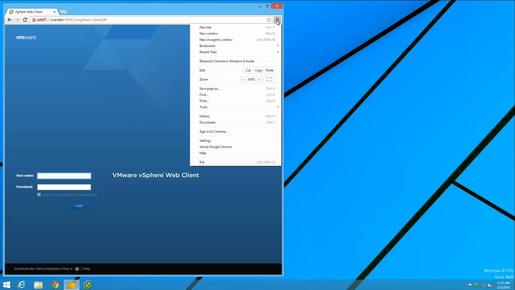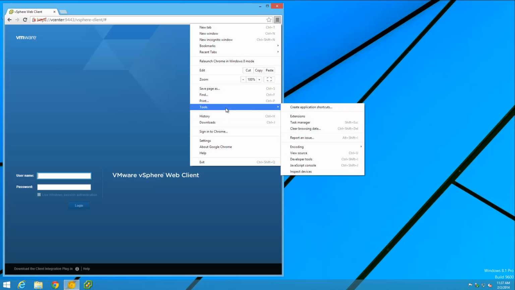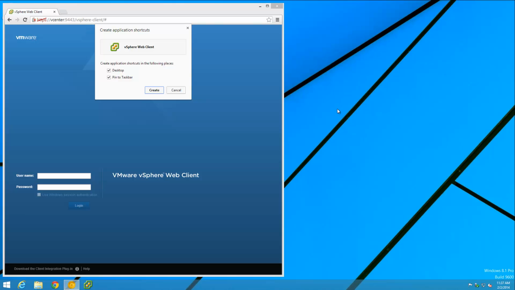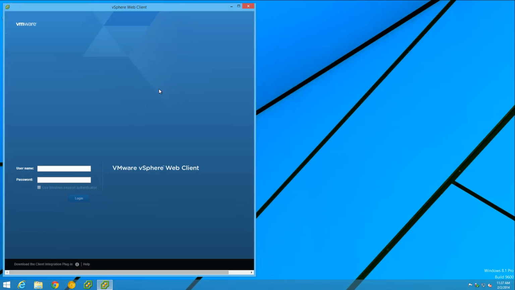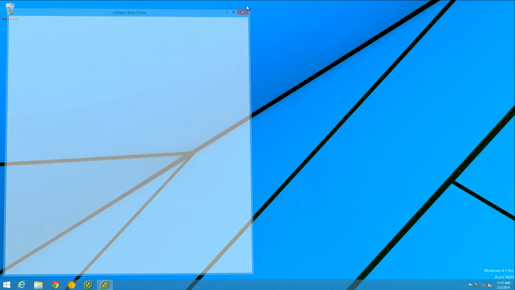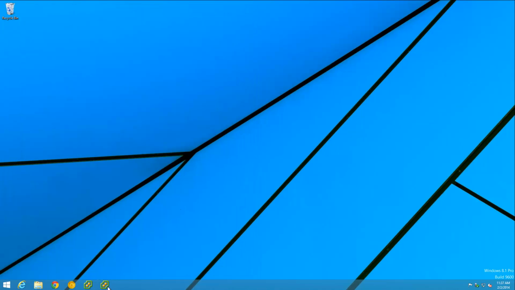Click the three little lines, click on Tools, click on Create Application Shortcuts. I don't really need it on the desktop, but I do like the idea of putting it in the taskbar. And we are done. You'll see the menu bars disappeared, and we have two different icons, one slightly blurrier than the other. I really like the way this works out.